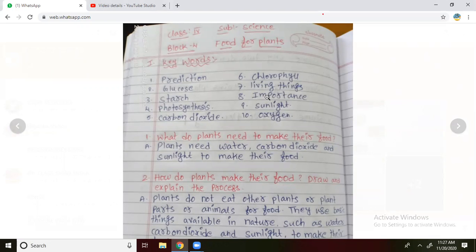Asna? Predication. Read out up to the 10. 10 months chapter 1.